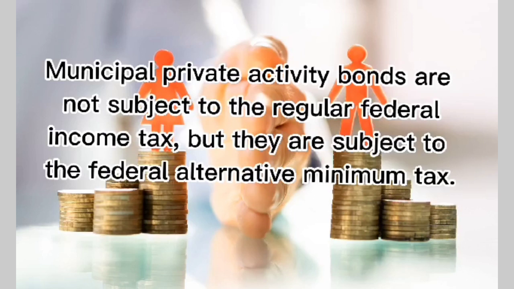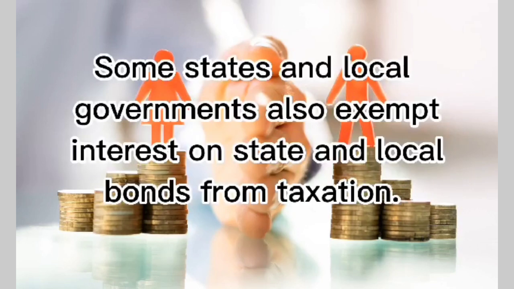Municipal private activity bonds are not subject to the regular federal income tax, but they are subject to the federal alternative minimum tax. Some states and local governments also exempt interest on state and local bonds from taxation.